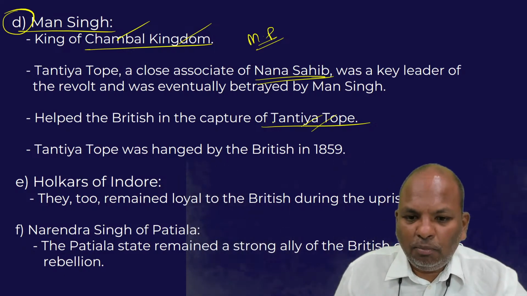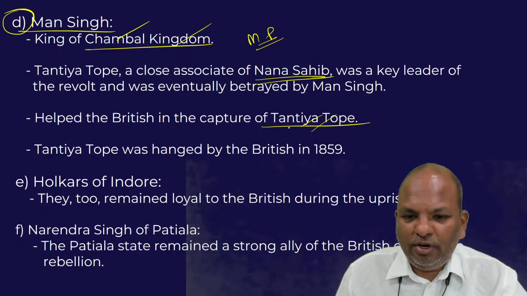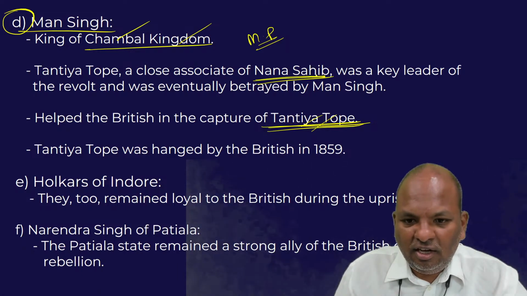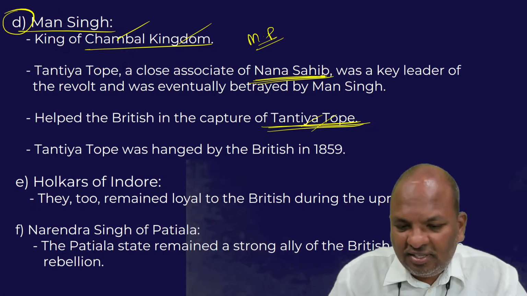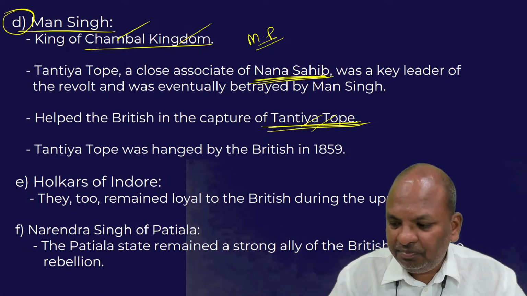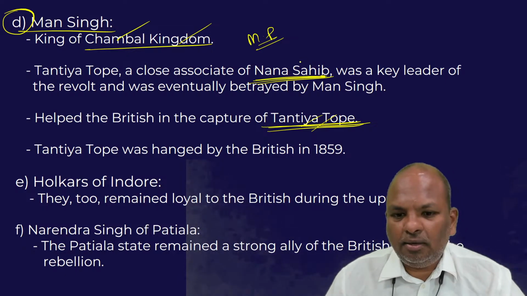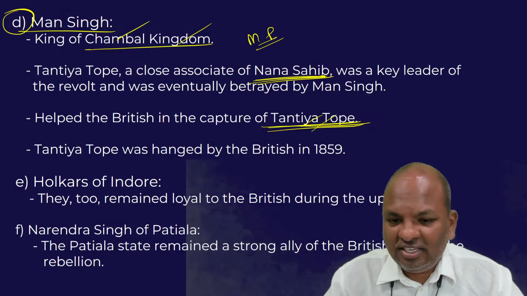So one of the most daring revolutionaries of the 1857 revolt happened to be Tantia Tope. Initially, he associated with Nana Sahib. He helped Nana Sahib in fighting against the British. Later, after the defeat of Nana Sahib, Tantia Tope assisted Lakshmi Bai in fighting against the British.